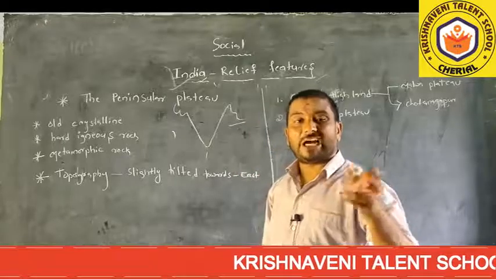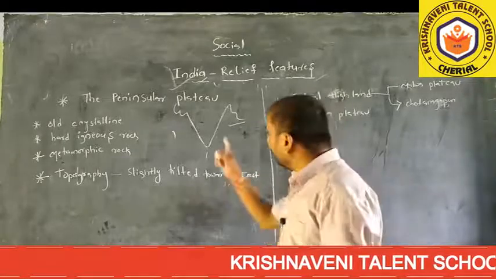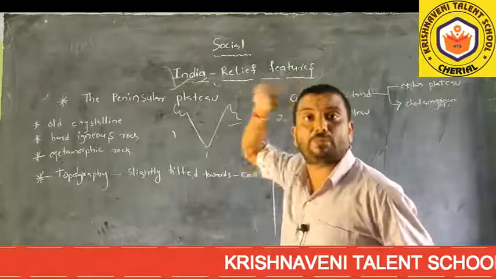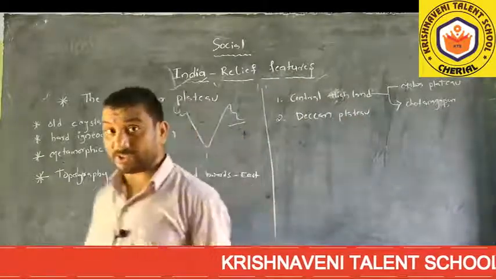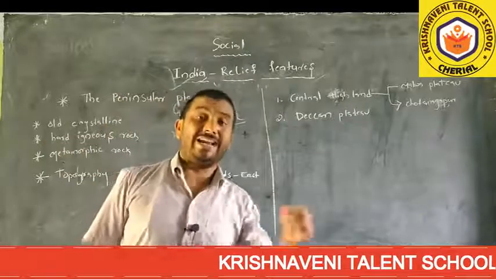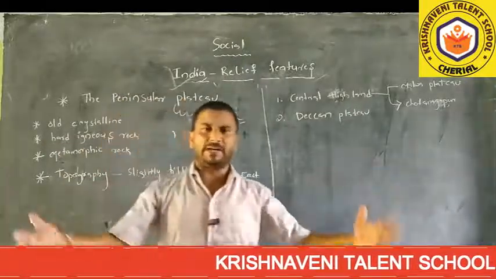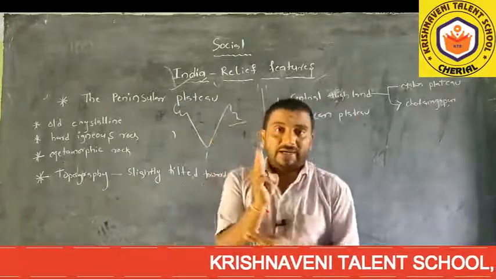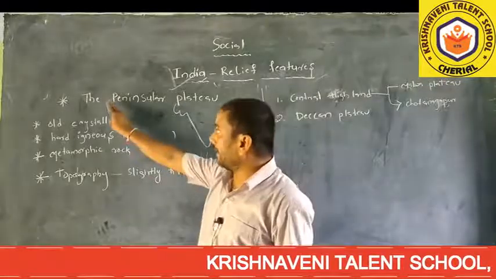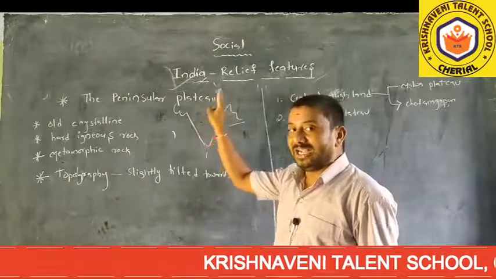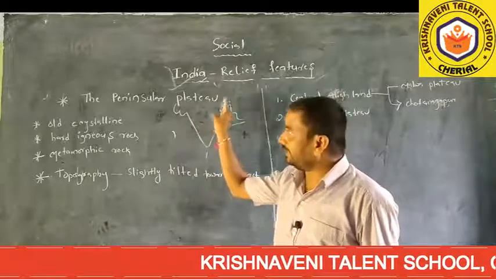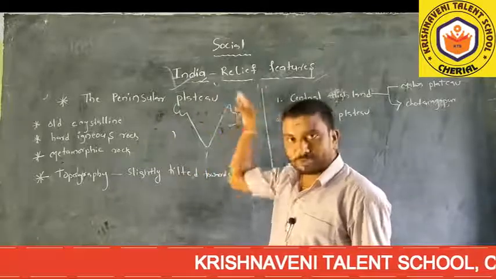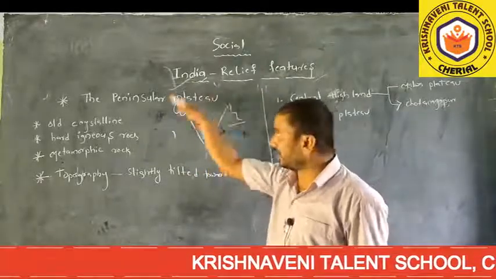Plenty of metallic and non-metallic minerals are found in the Indian plateau. Plenty of mineral resources are found in the Chota Nagpur plateau. So listen carefully once again: the third physical division of India is the peninsular plateau. The Indian plateau is also known as the peninsular plateau. This plateau system is located mostly in the peninsular area, that's why it is called the peninsular plateau.